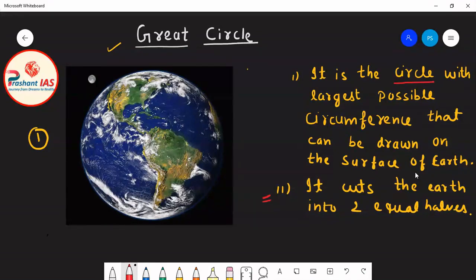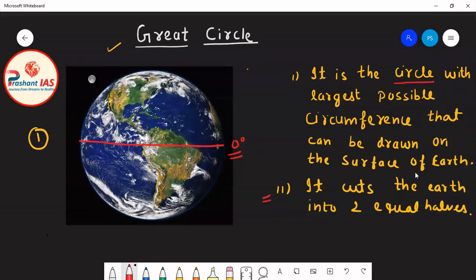So friends, remember in the previous classes I told you about one thing which is known as the equator. So what is the equator? I told you that the equator is the largest latitude. Equator is also called 0 degree latitude, or the 0 degree parallel of latitude. Now friends, try to remember, I told you that the equator divides earth into two equal halves.